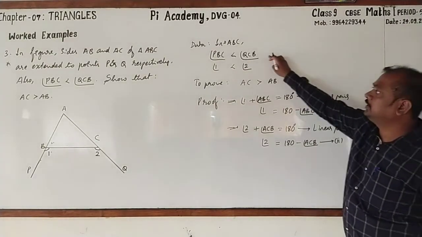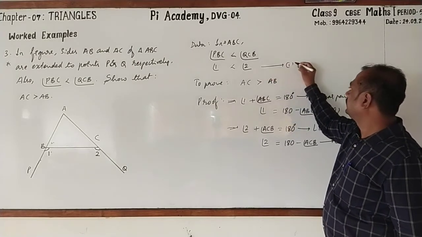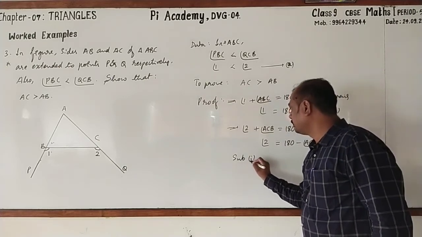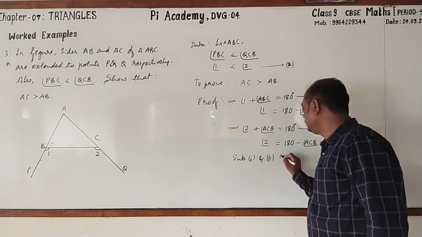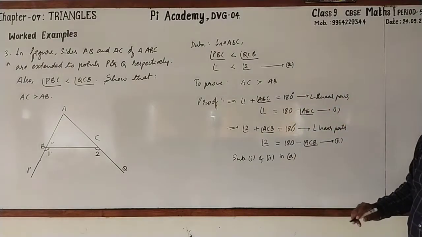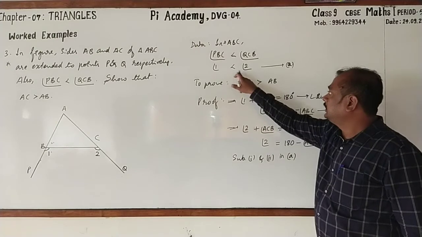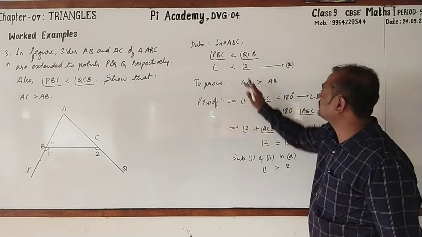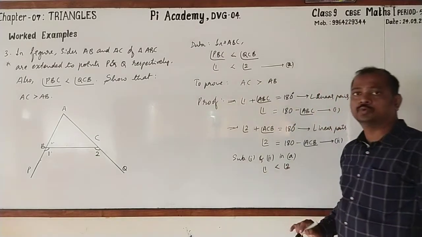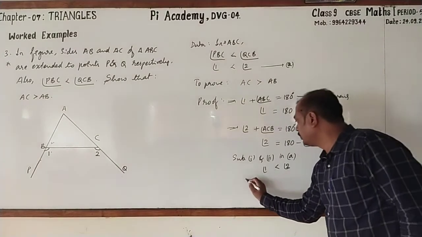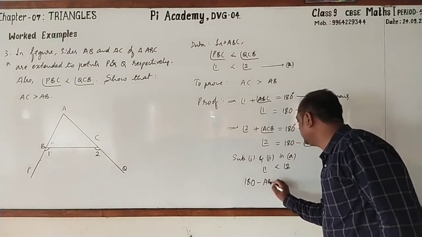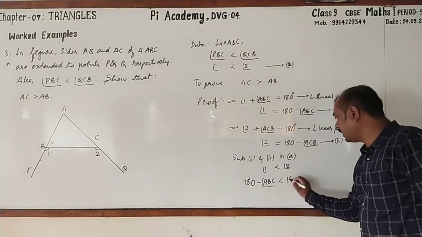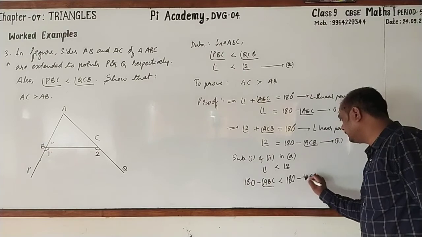Substitute 1 and 2 in statement A, where angle 1 is less than angle 2. What is angle 1? It is 180 minus angle ABC, less than angle 2, which is 180 minus angle ACB.